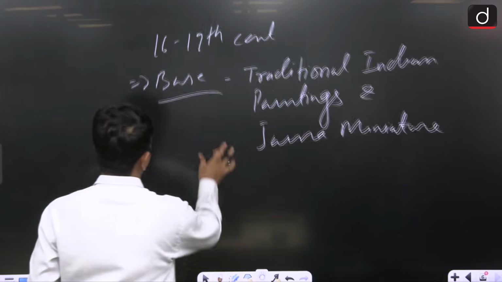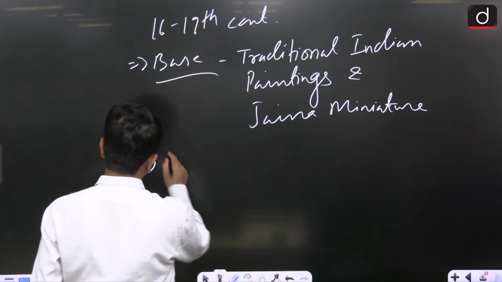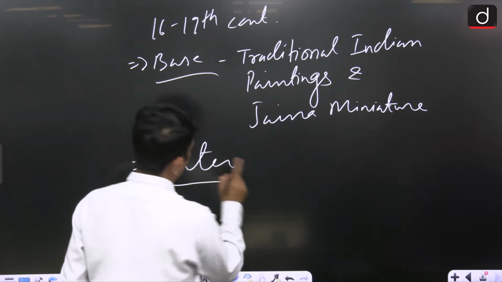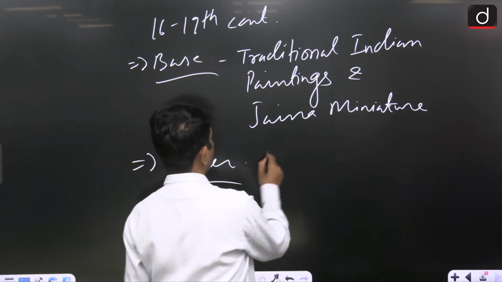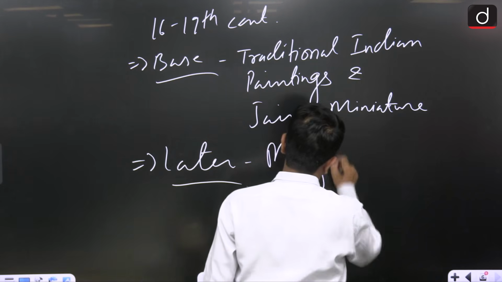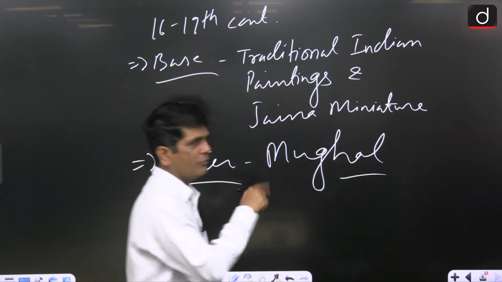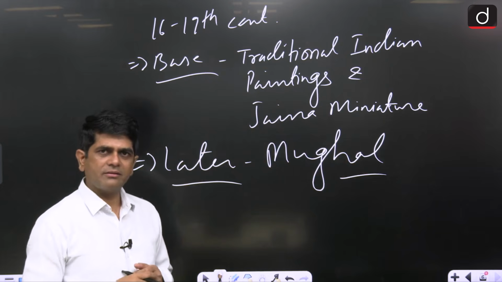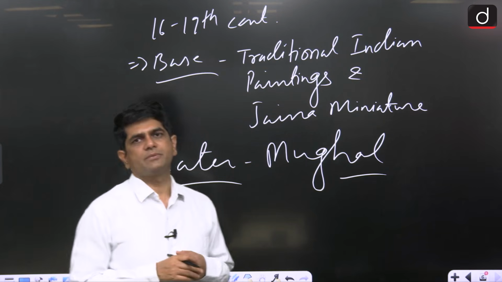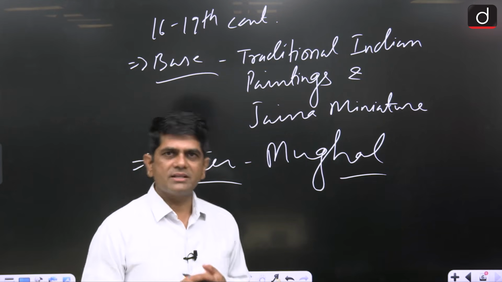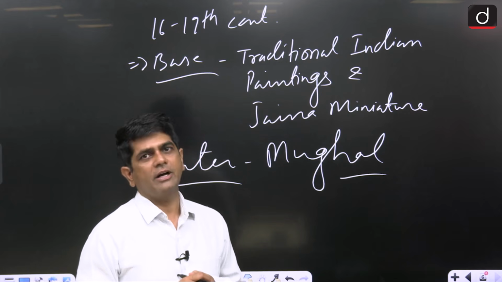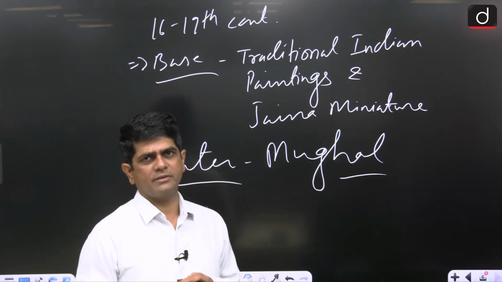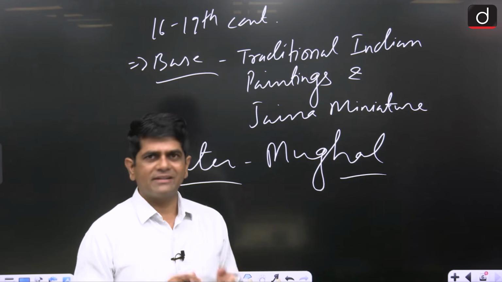Second thing is that later it was also influenced by what? By the Mughal miniature painting. Why was it influenced? Because of the tolerant, religious and wise Rajput policy of Akbar. Because of Akbar's enlightened religious policy,